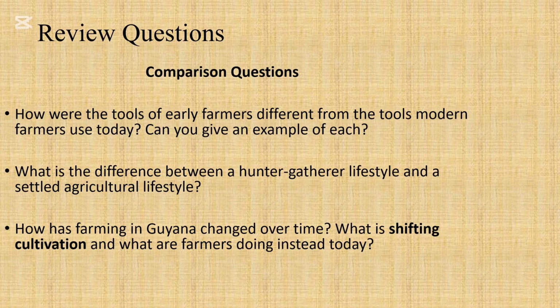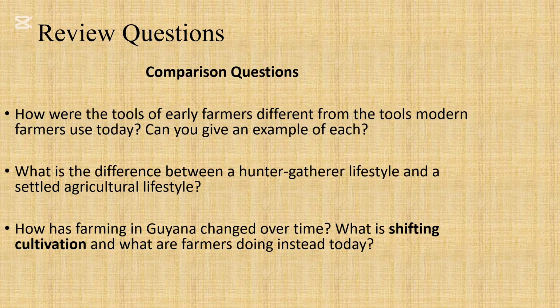Next question. How has farming in Guyana changed over time? Okay, it would have changed by them moving from the hunter-gatherer lifestyle, whereby moving from one place to another, looking for these wild animals and looking for these things. And then now they have modern technology, they have science, they have all these various tools and so forth, right? Also, they would have practiced shifting cultivation, while now they don't have to do that. They just use fertilizers and so forth in order to give back to the soil the NPK that it needs.